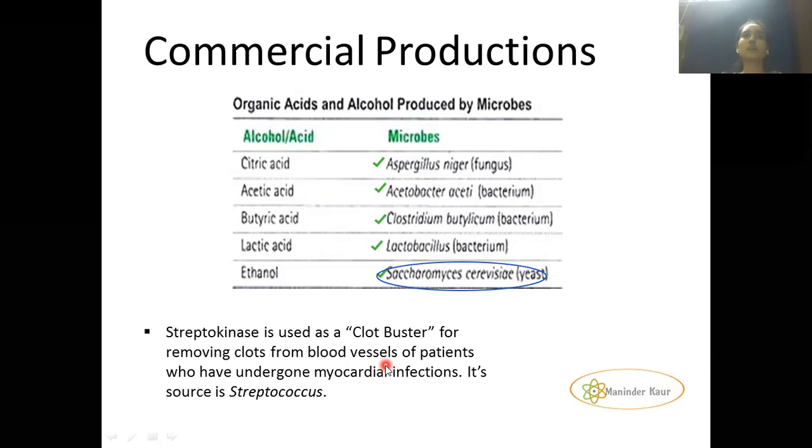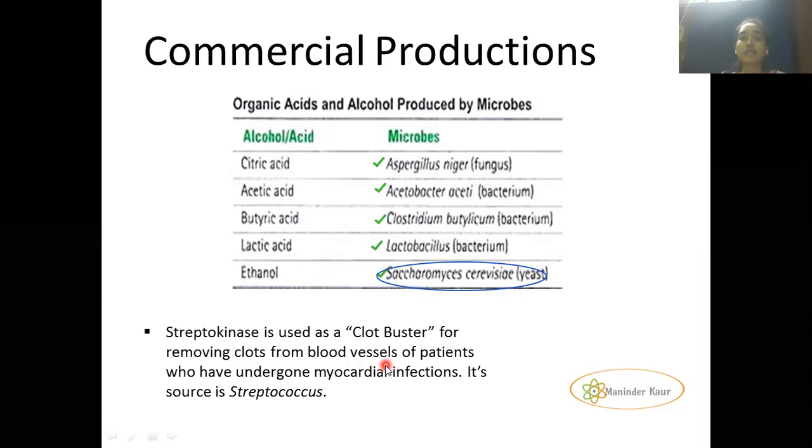And one thing more, you might have seen that the bottled packed juices which we buy from the market are clearer than the fresh juices which we get from the market or make at home. The fresh juices have pulp inside, but the bottled juices have no pulp.